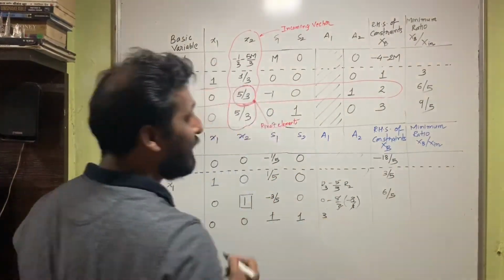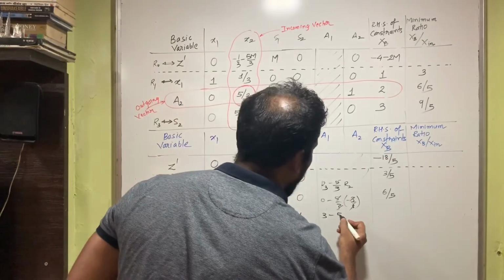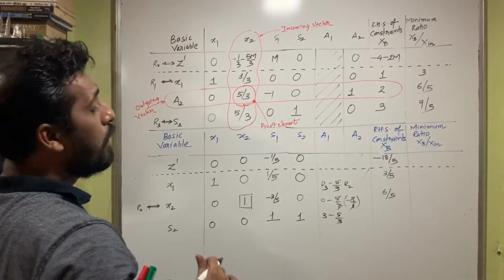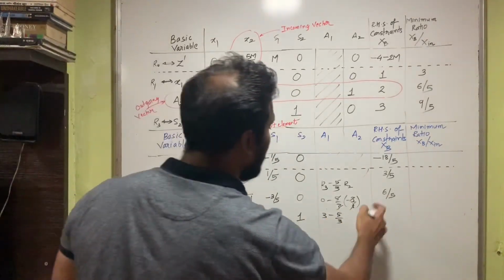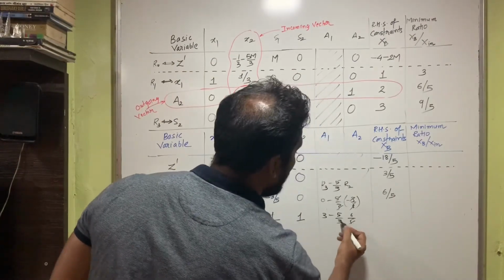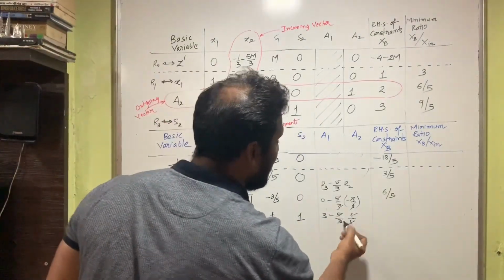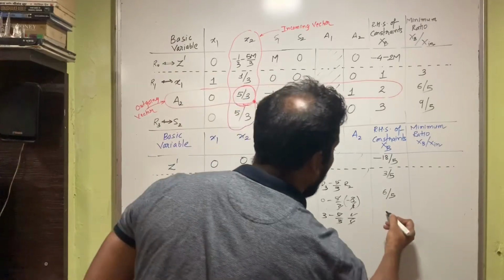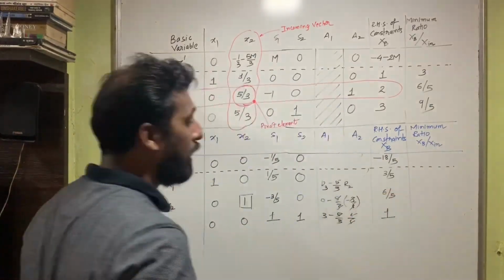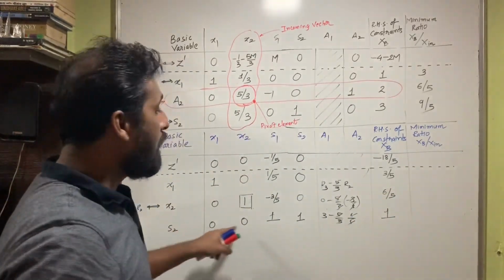So I put R3 as 3 here, and then minus of 5 upon 3 times of R2. The value of R2 we know it is 6 upon 5, so I write 6 upon 5. So 5 and 5 cancel. Then 3 and 6 cancel, you get 2. So 3 minus 2 is going to become 1. So that's the value that we have got here for the last row, isn't it?